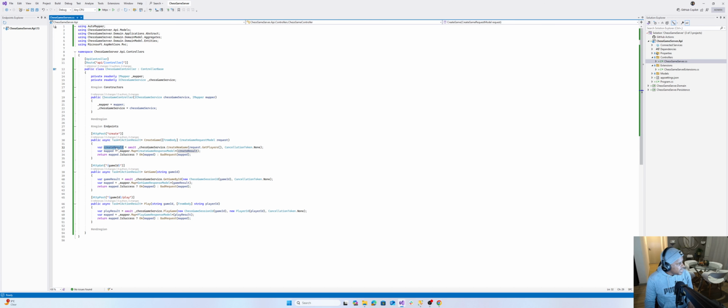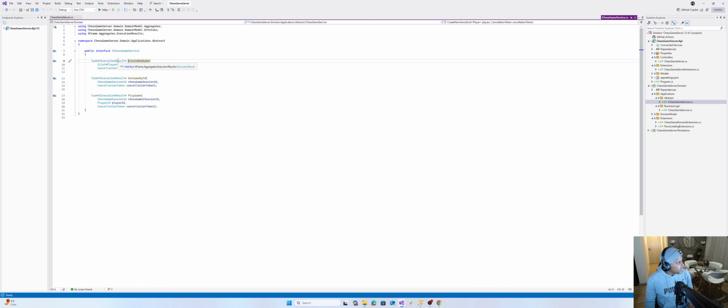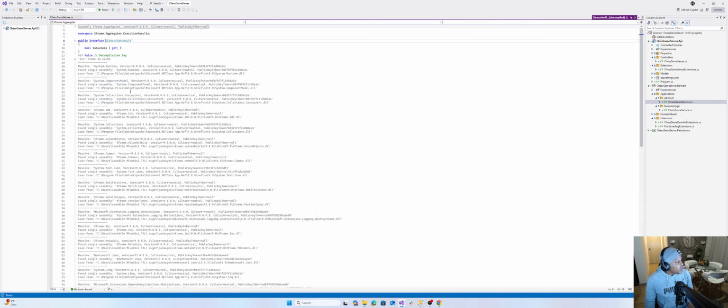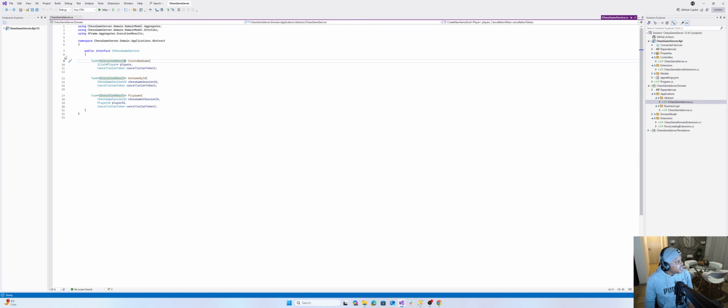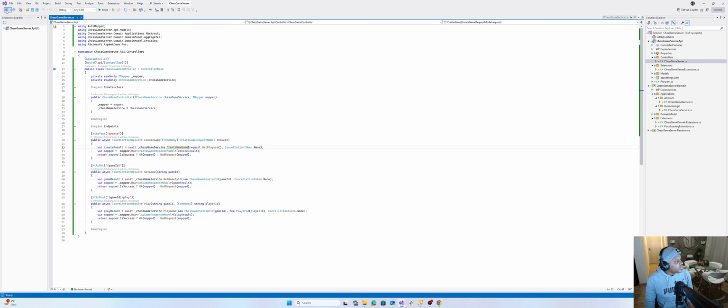So this create result. If you look at create result, our execution result, this is the contract, but it's a complex property that involves some other details that I'm not too concerned about when calling an endpoint.